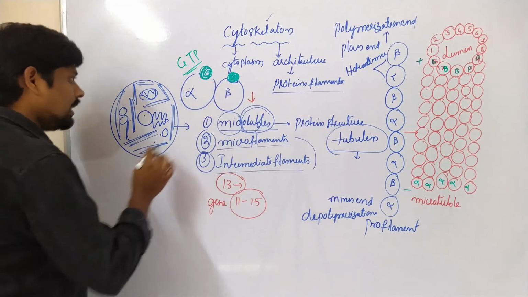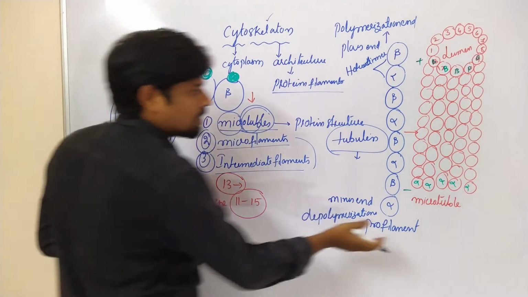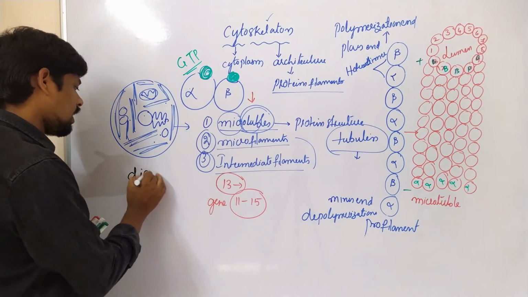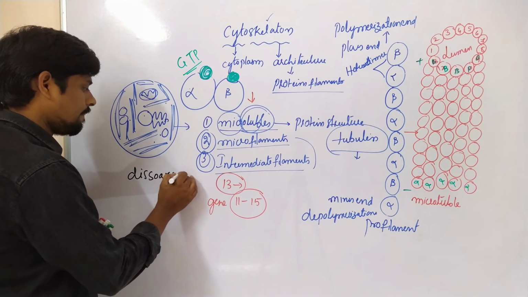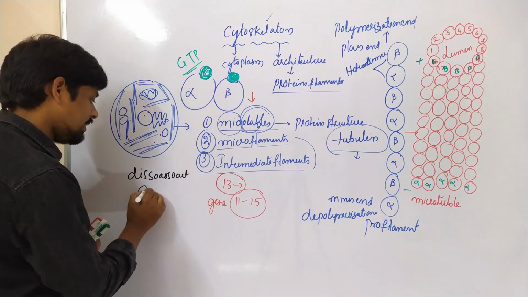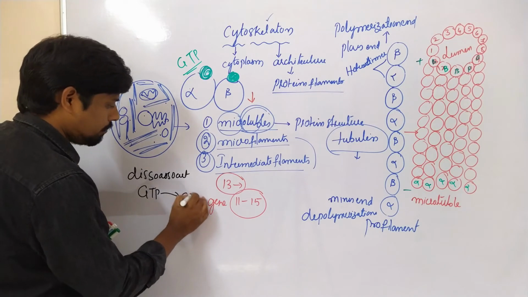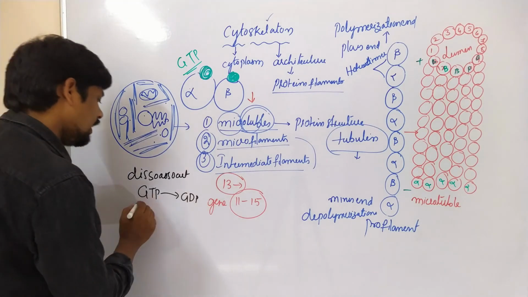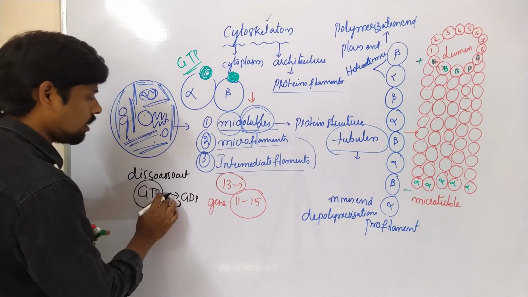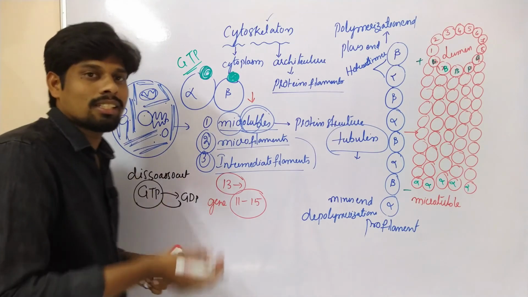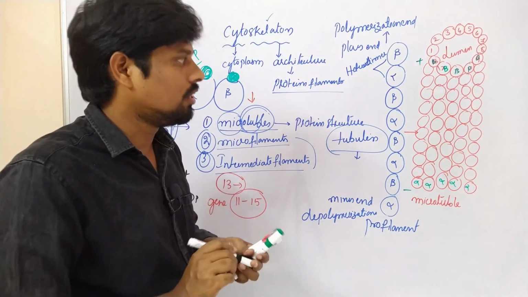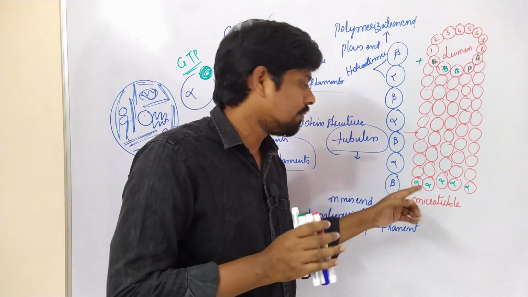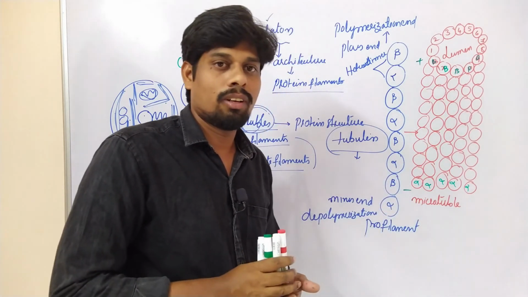If you see this heterodimer attaching here and also here, wherever the dissociation occurs, GTP is converted into GDP. Here what happened? This conversion, this breakdown of these bonds, releases some energy. Such energy is utilized for the dissociation of one heterodimer from another heterodimer.